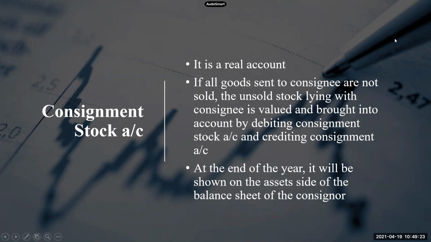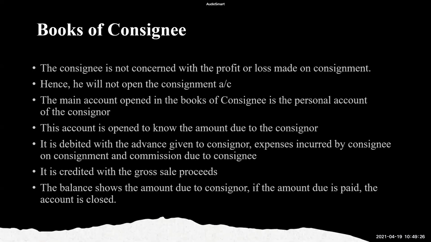Now, when we move forward to the books of consignee, see the screen, the consignee is not concerned with the profit or loss made on consignment, isn't it? Consignee is not bothered whether consignor is making profit or incurring loss. What is the consignee bothered about? His commission. So that means consignee will not open any consignment account. He doesn't need to, because consignment account will only show profit or loss, which the consignee doesn't want. The consignee will open only one account in his books, and that is the personal account of the consignor.